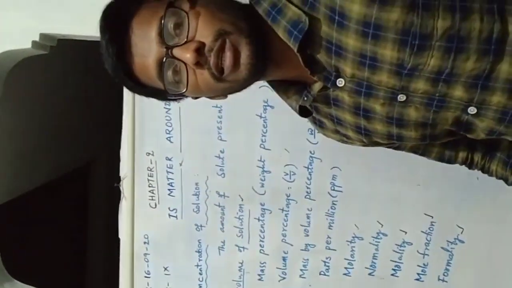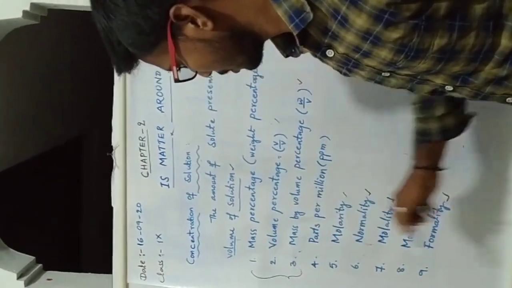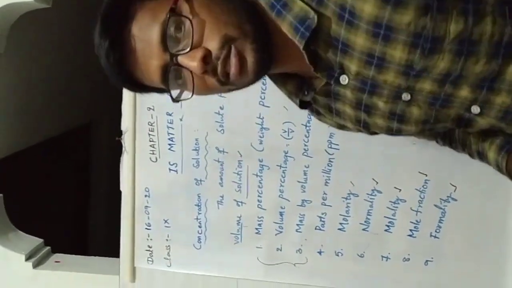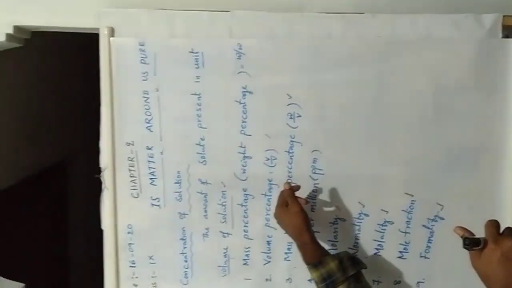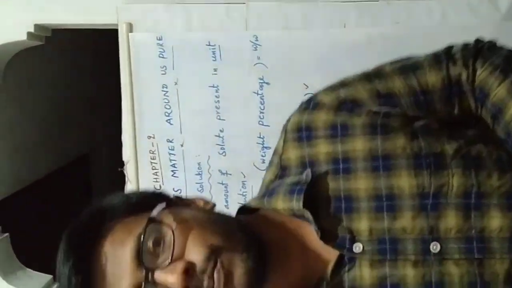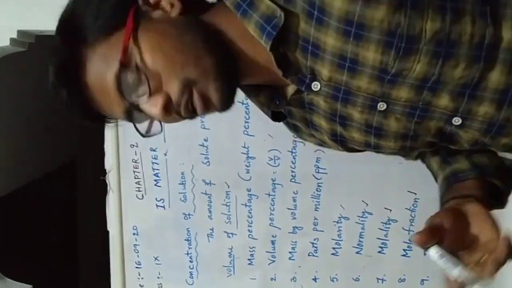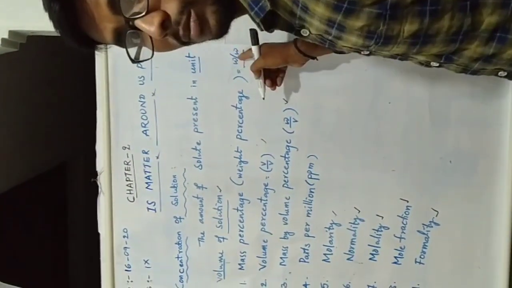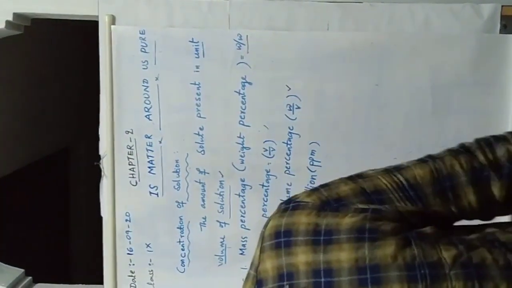Up to the 9th class, we need to discuss only three: mass percentage, volume percentage, and mass by volume percentage. These are the important ones up to the 9th class. Let us discuss the formulas for mass percentage, volume percentage, and mass by volume percentage in the next class with examples. Thank you.